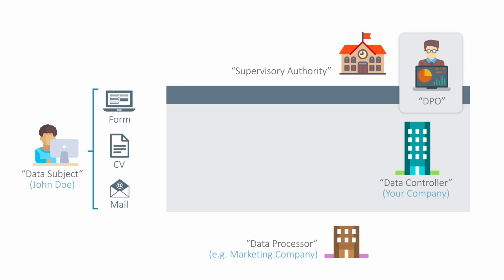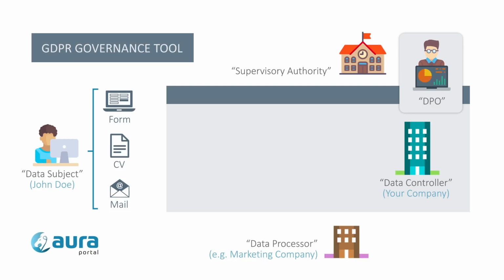DPO, Data Protection Officer, is the one who works to ensure the company is adhering to GDPR policies and procedures and answers to the supervisory authority. The DPO can be an internal data protection expert or an external service. However, his role is not always necessary. It will depend on the type of company and what it does. Let's see how AuraPortal's GDPR governance tool works.